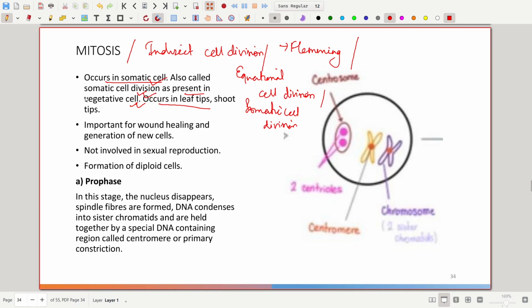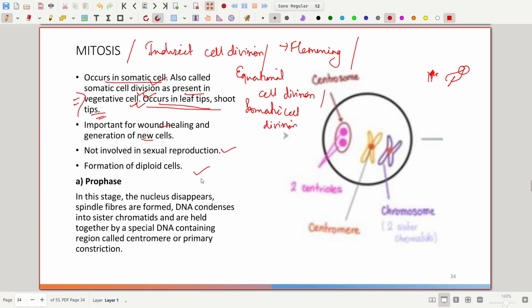So this is your next important objective question. Where does the mitosis occur? It occurs in the leaf tips and shoot tips. Got it? It is important for wound healing and generation of new cells. It is not involved in sexual reproduction. There is the formation of diploid cells.